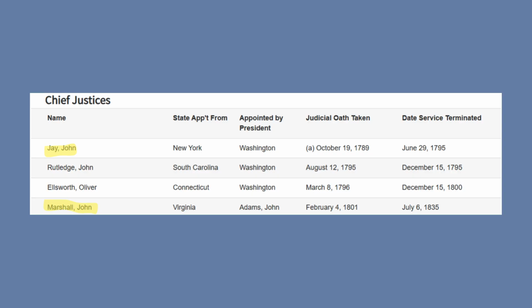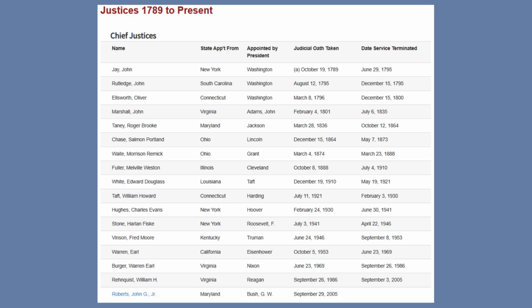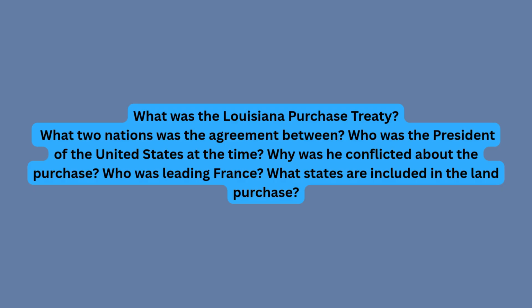And who was the first Chief Justice of the Supreme Court? It was John Jay. Okay, the fourth Chief Justice was John Marshall, and he served for 34 years. And here's a list of all the Chief Justices. You don't need to know this. This is just for our information. Current Chief Justice is John Roberts.